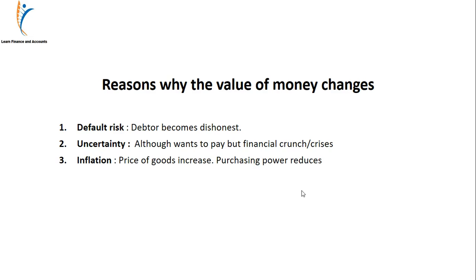Third reason is inflation. Now we all know what inflation is. Inflation is a rise in prices of the goods. When the price of the goods increases, the purchasing power decreases. How? Suppose with rupees 100, I am able to purchase 10 units of some commodity today. With the same rupees 100, after 1 year, if I go to purchase the commodity, I will not be able to purchase 10 units.